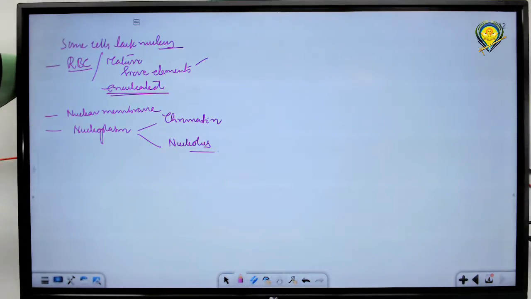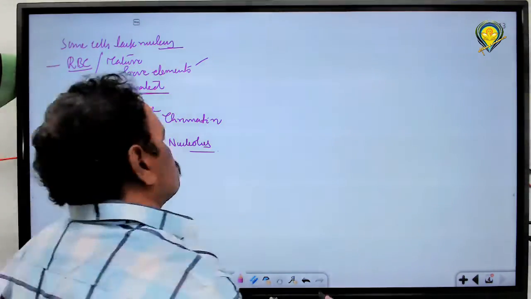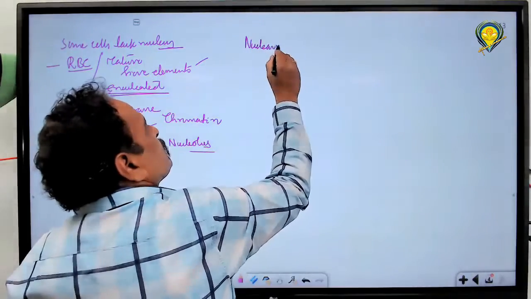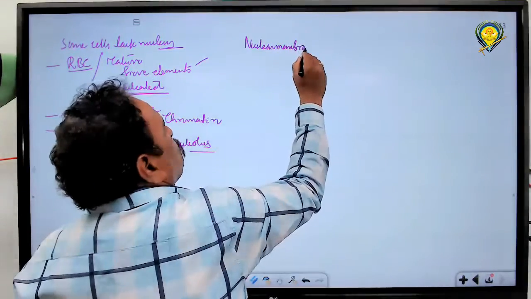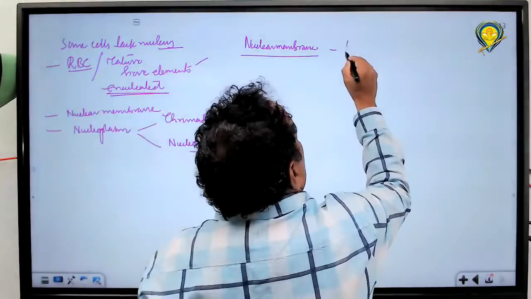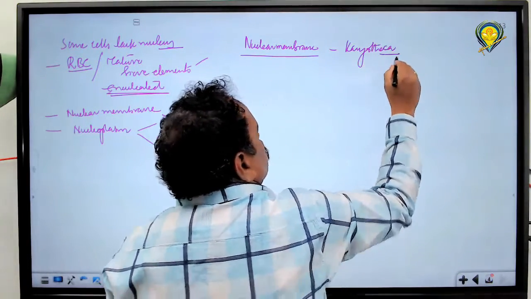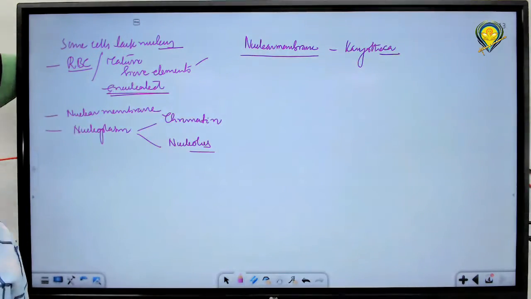The nuclear membrane is characteristic of eukaryotes only, and then only it is called a eukaryote, with the nuclear membrane surrounding the genetic material. That is a true nucleus. The nuclear membrane is also called karyotheca.